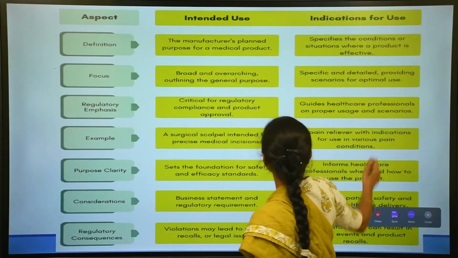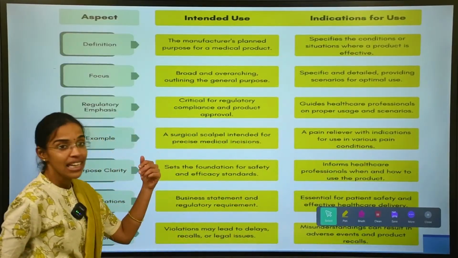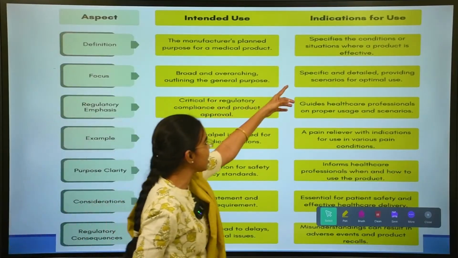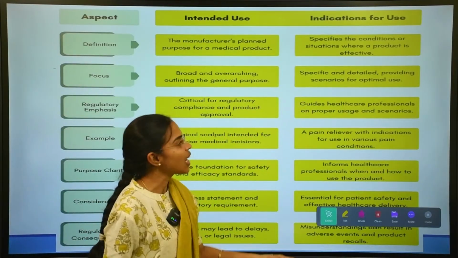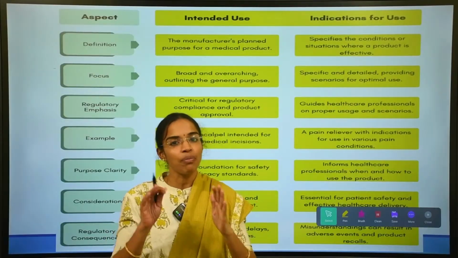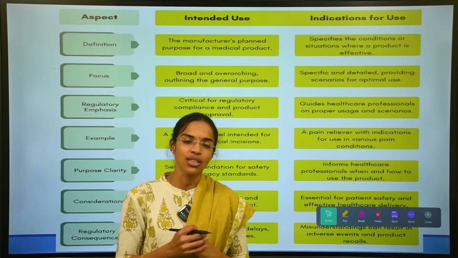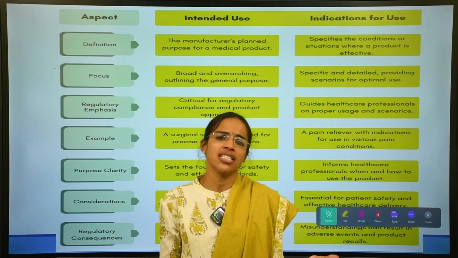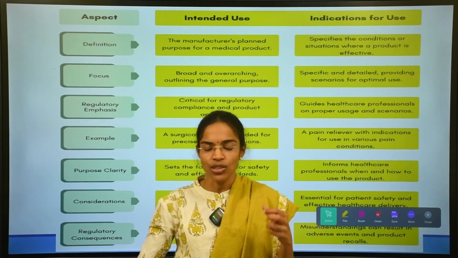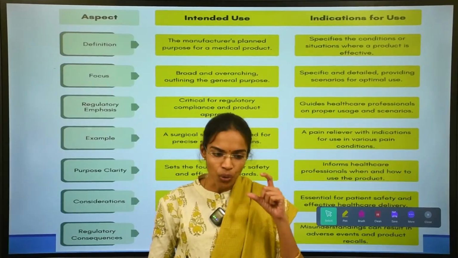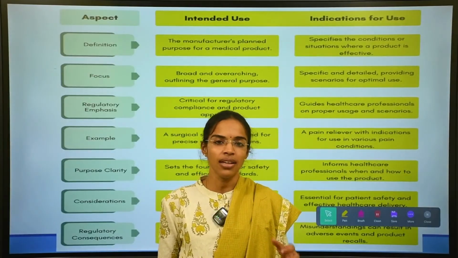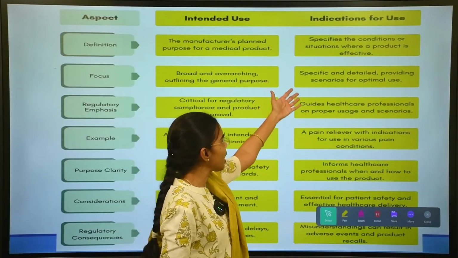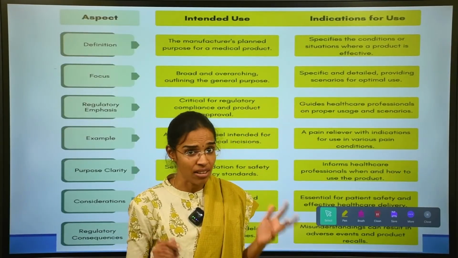Okay, so here we can see the differences between indicated use and the intended use. Indicated use, what does it mention? It mentions the conditions or specifications where a product is effective. Just now I was discussing, a product may have multiple applications. Any particular medical device may have multiple applications. It may have several conditions or situations in which it is effective.